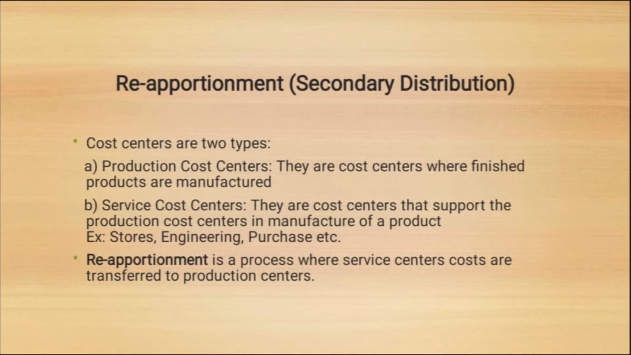Reapportionment. Cost centers are of two types. First, product cost centers. Second, service cost centers. Product cost centers are cost centers where finished products are manufactured. Service cost centers are cost centers that support the production cost centers in the manufacture of a product. For example, stores, engineering, purchase, etc.